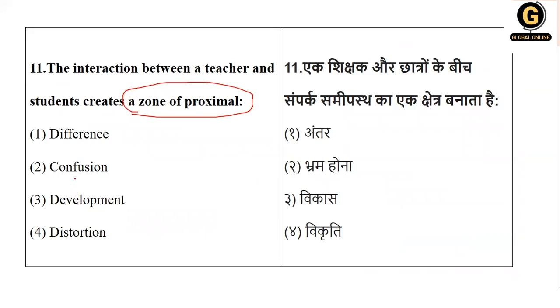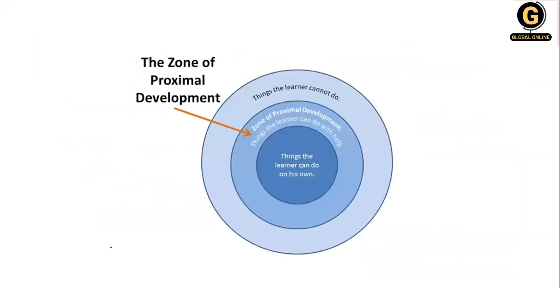Either it is difference, confusion, development, or distortion. Now let's see this again. Here is a diagram for you. When we talk about a learner, certain things the learner can do on his own, where he does not require any help. For certain things, he requires assistance, and certain things a learner cannot do at all.